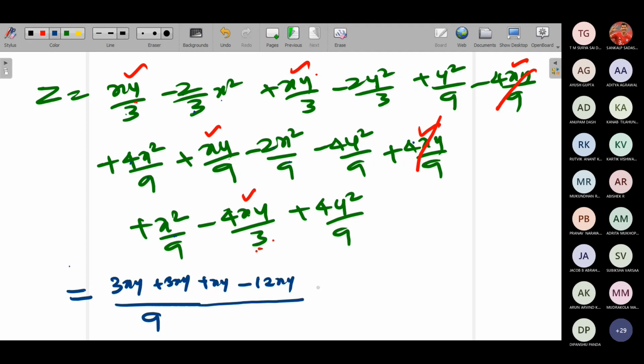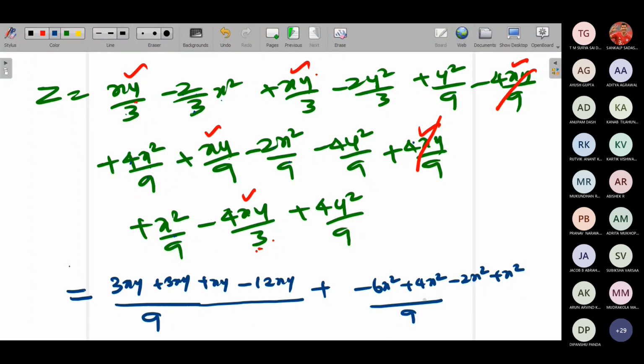Okay, this is over. The second term, to take x square. So again, I'll take 9 as the LCM. So I'll get minus 6x square minus plus 4x square, then minus 2x square, then plus x square.